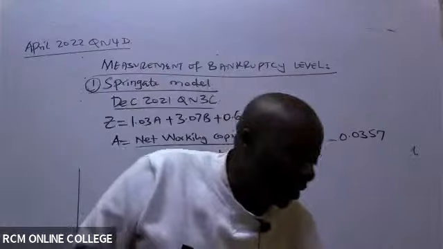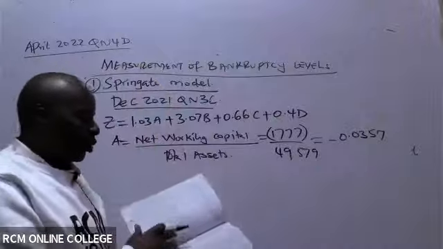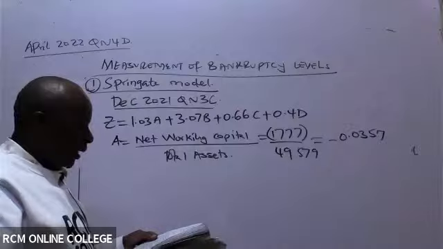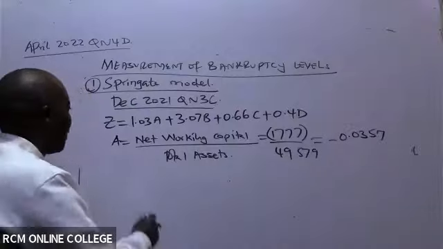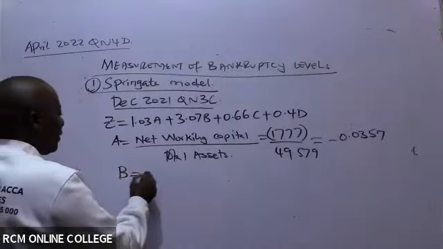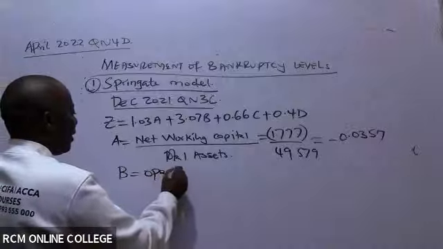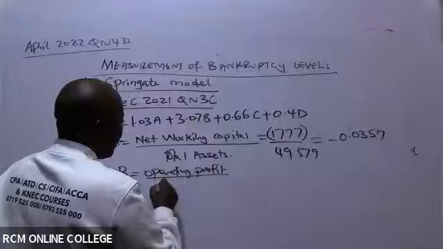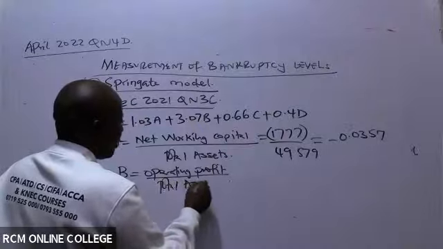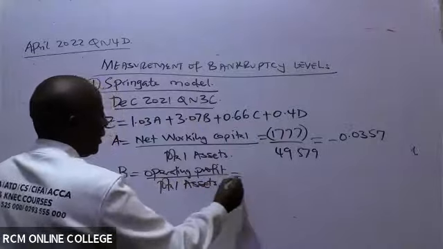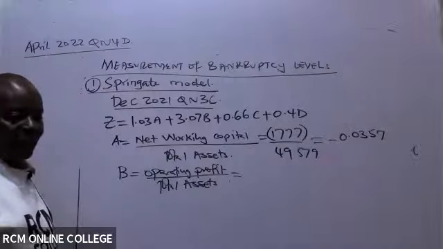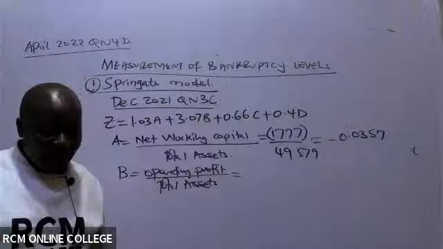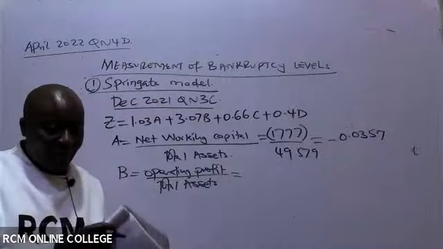Now, number 2, we go to the second ratio. Second ratio B is operating profit over total assets. So B is operating profit over total assets. Yeah, let's see there. Operating profit over total assets.